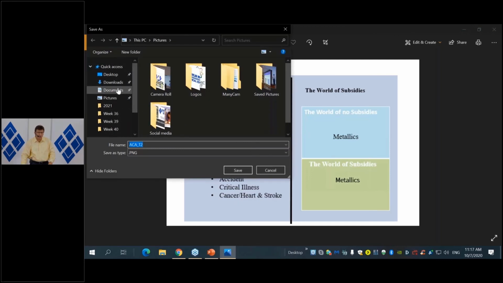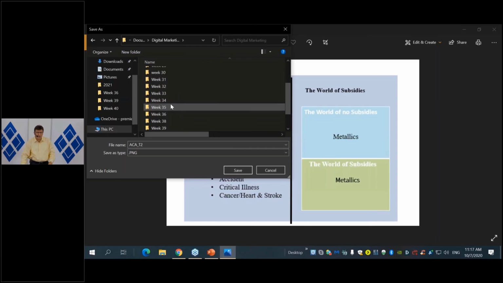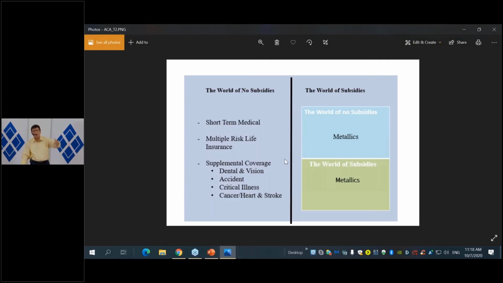I'm going to go here to documents, then to digital marketing, and then to week 41. And I'm going to save it there, okay? And I have time horizon number 2, so I'm going to save it there. So now I have downloaded the image to my computer, which is something that I strongly recommend that you do with all the different content that we produce every week. And you should have it in an orderly way, okay? You need to make sure that you are following on every topic, on every week, so that you know exactly where to go get something when you need it.